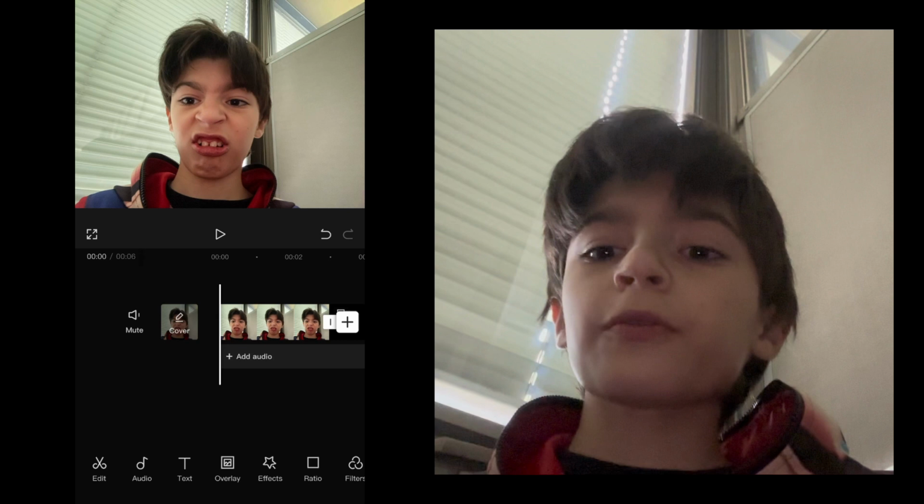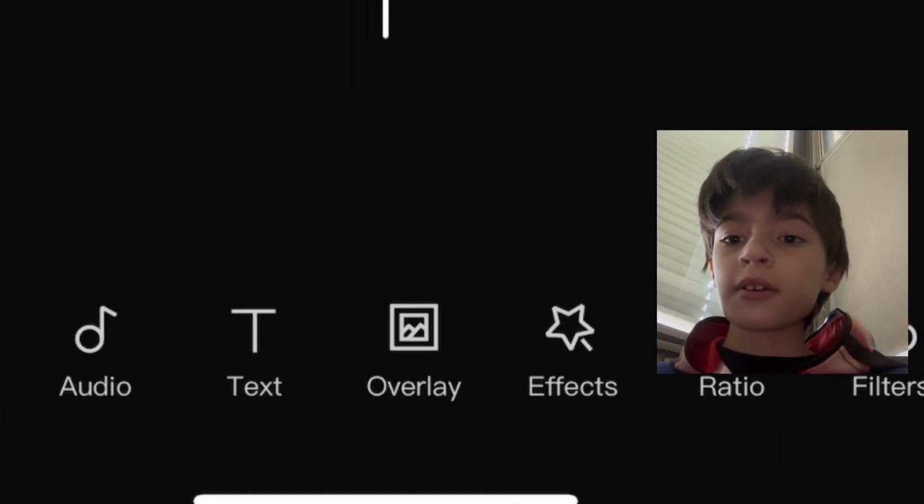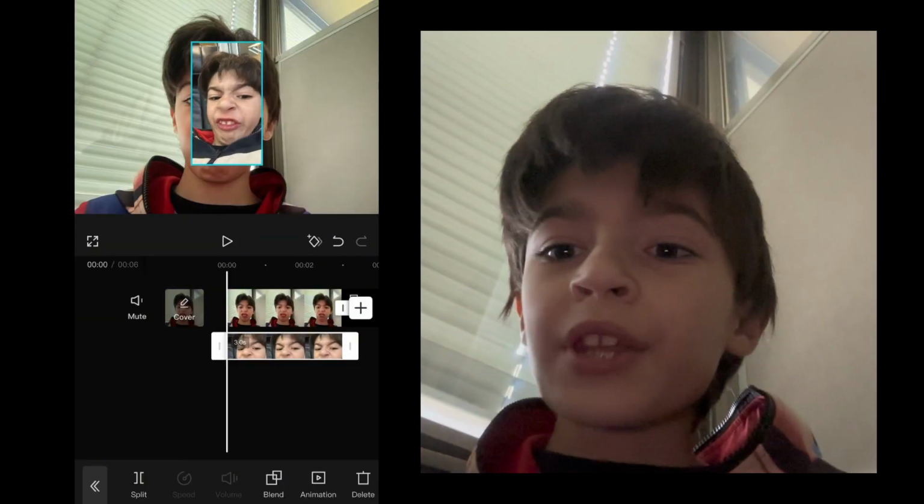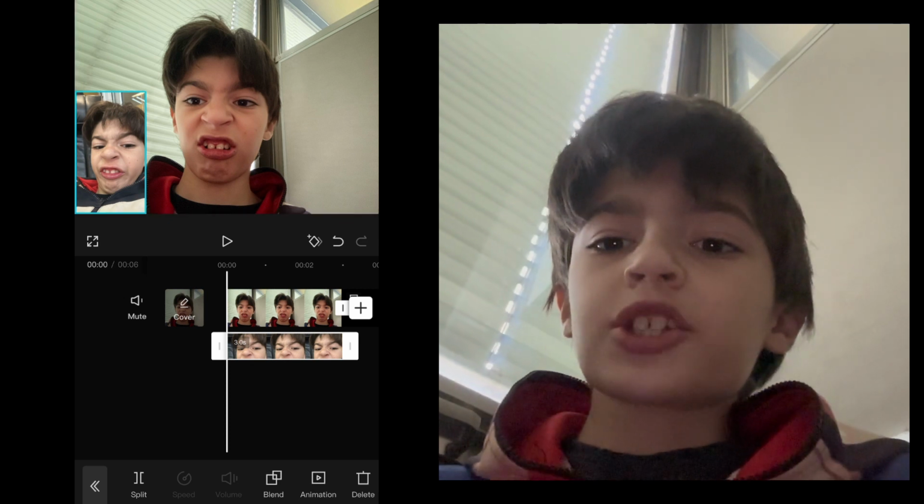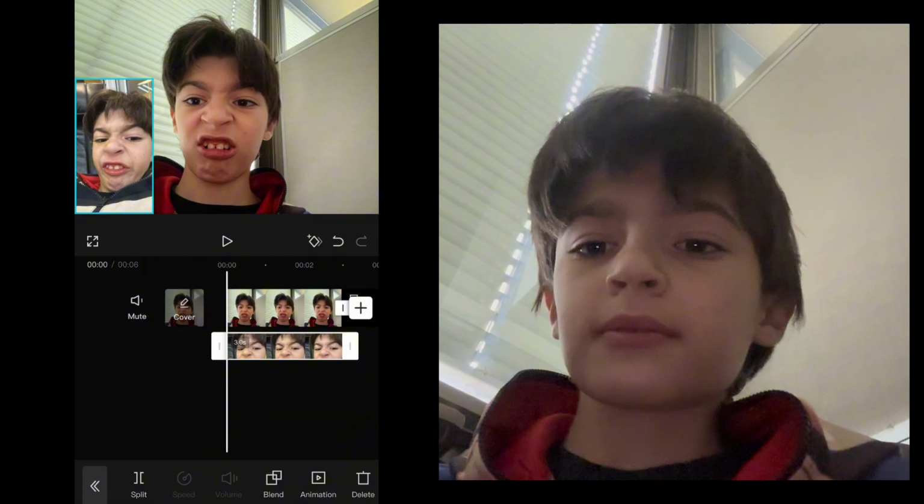To put another photo on top of it, you will need to click on overlay. Now click add overlay. Now you will need to select one of your photos or videos, and boom, now you have a photo on top of another photo. Okay, and we can also change the size of it, and we can put it where we want. So now let's move on to editing tip number 2.